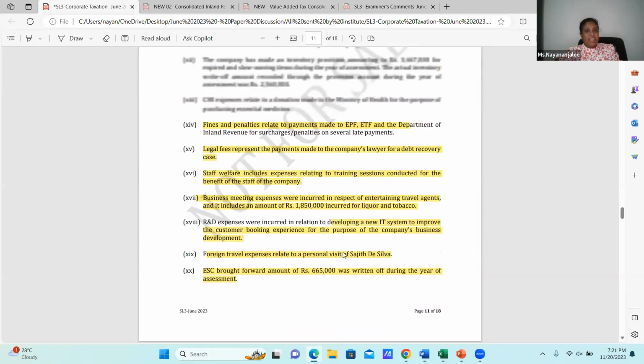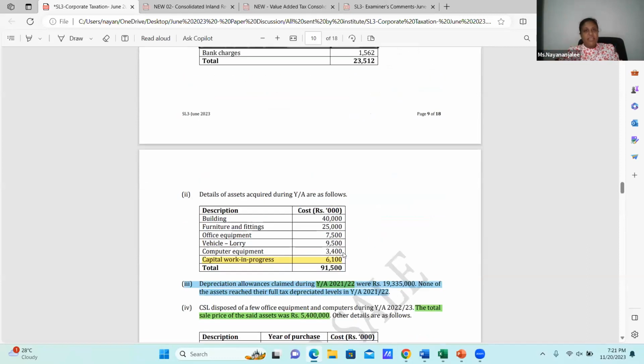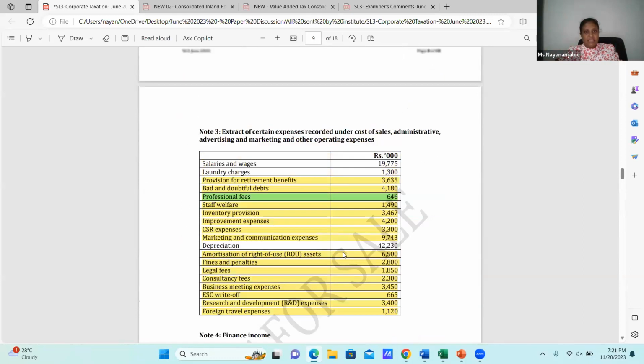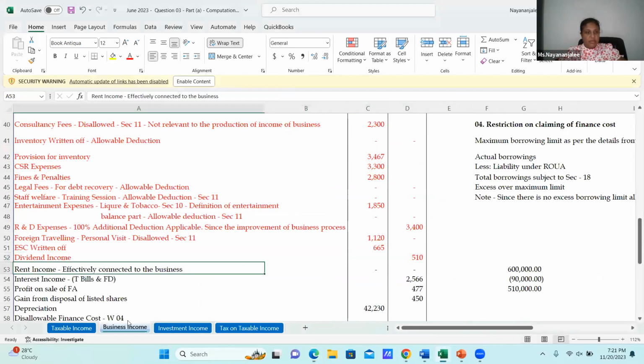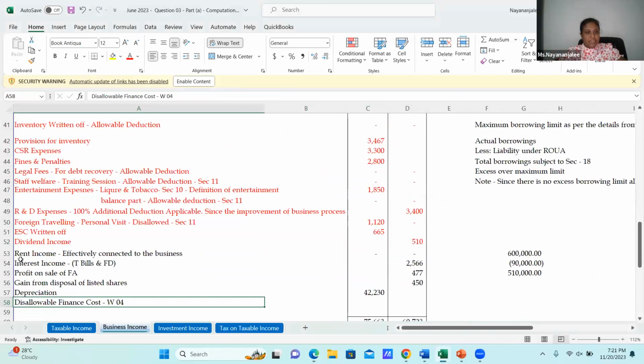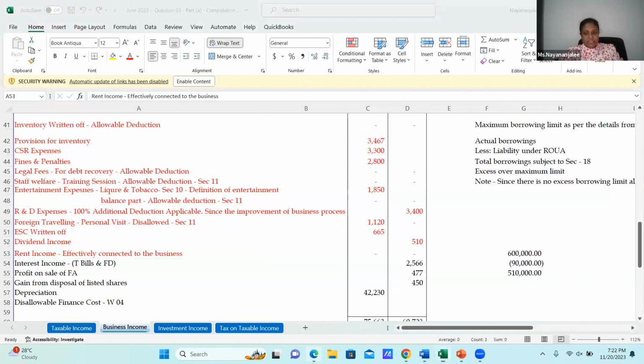What's the final thing? This is not an investment income, so no withholding tax credit. And under my other income, this is rent income, 720. This is effectively connected to the business, so I don't have to do anything. Here we go, under business income, rent income. It's effectively connected to the business. Done.